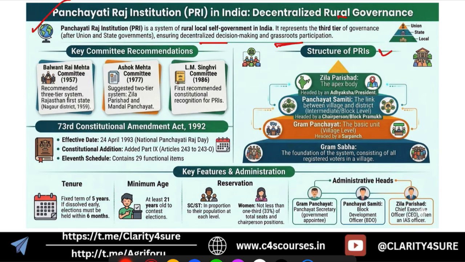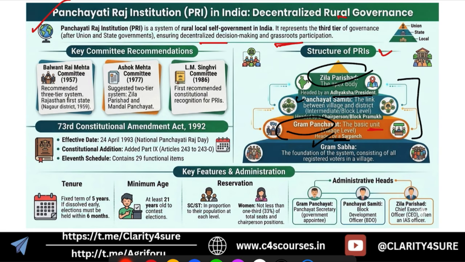Okay, this is the structure of PRI. It is a 3-tier structure. At the basic village level we will have the Gram Panchayat, which is headed by the Sarpanch. Then at the block level, which is a link between these two, we will have a Panchayat Samiti, and it is headed by the chairperson or the block pramukh. And at the apex level, we will have a Jilla Parishad, which is headed by the president. Okay, so yes, these are the 3-tier structure.